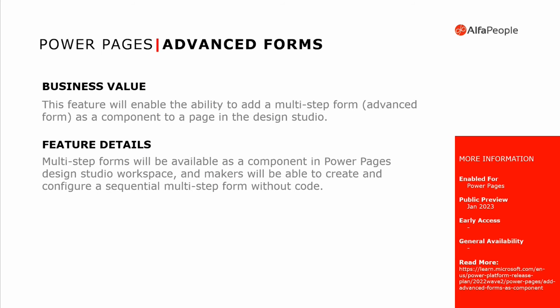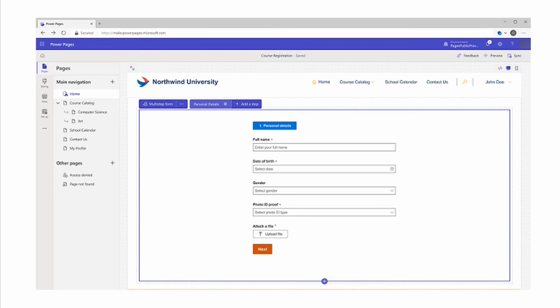These advanced forms, different from the basic forms, are multi-step forms. You have, of course, been in the situation in which you had a form, and it's not just the information presented to you that you need to fill. You have to fill step 1, step 2, 3, and 4. As you can see in the next slide, this is how the advanced form should feel in this new feature in Power Pages, because now you can configure advanced forms in a no-code environment inside Power Pages.